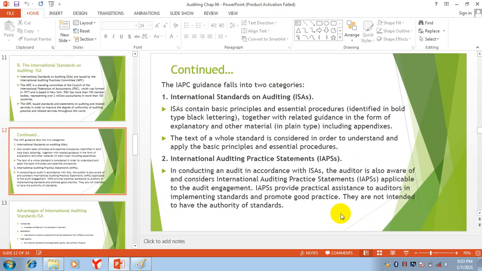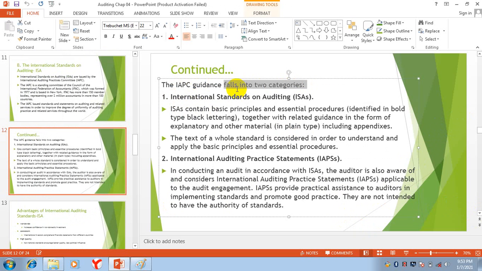Now then, international standards on auditing. IAPC guidance falls into two categories. The first one is International Standards on Auditing. ISAs contain basic principles and essential procedures identified in bold type black lettering, together with the related guidance in the form of explanatory and other materials in plain type, including appendixes.